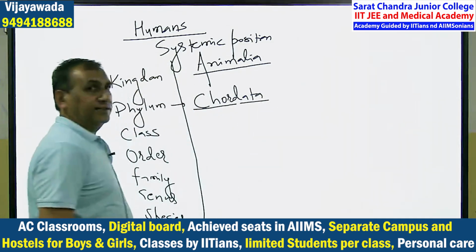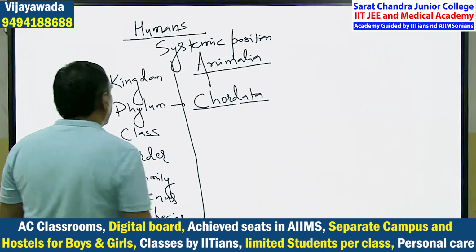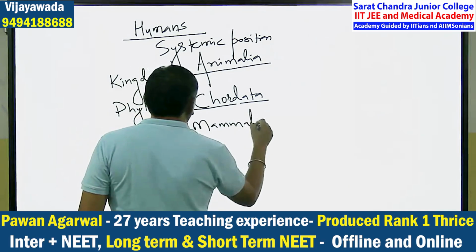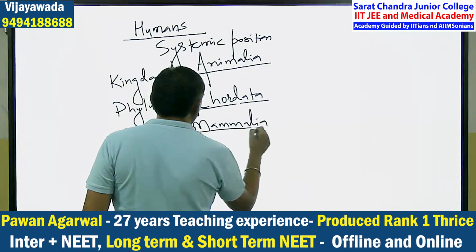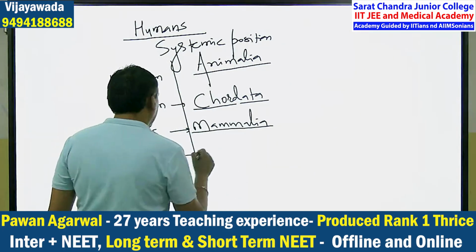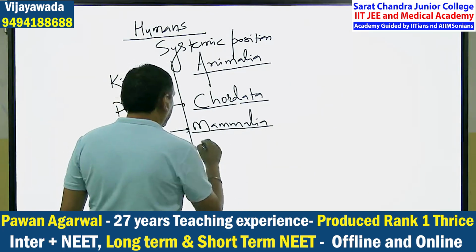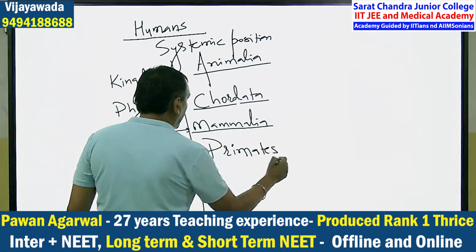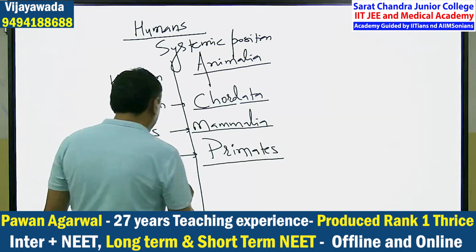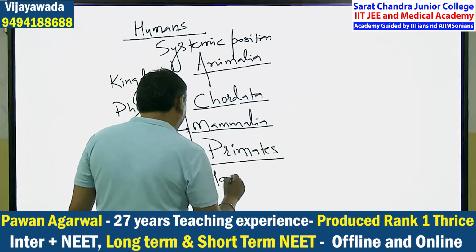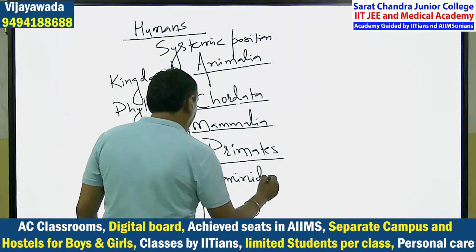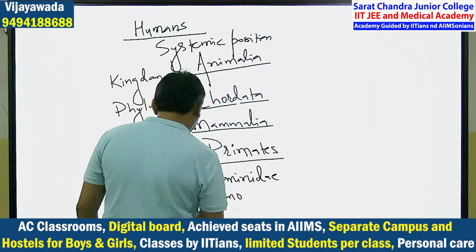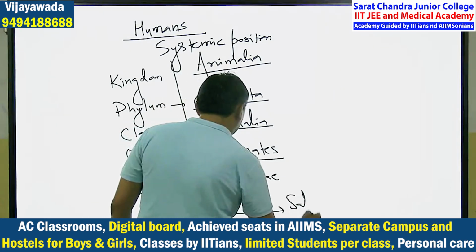Chordata. What is the phylum? Chordata. Class is the Mammalia. What is the name of the class? Mammalia class. Order is the primates. Primates is the order which is including the man, monkey and apes. Family Hominidae. Genus is the Homo and species is the Sapiens.